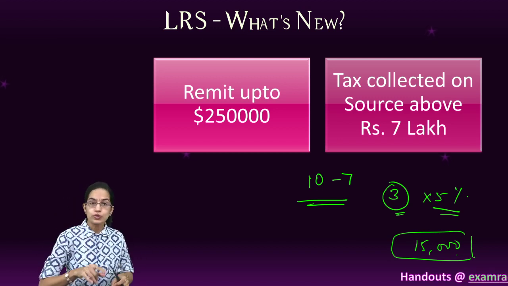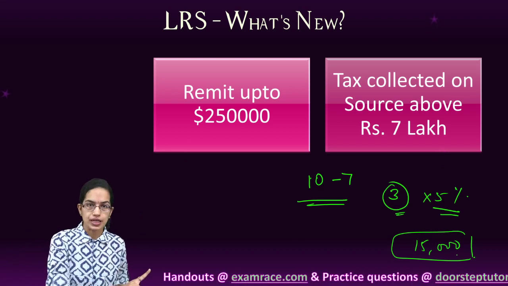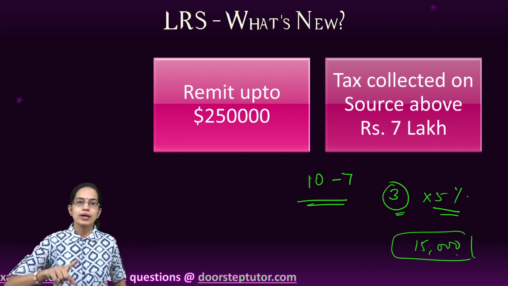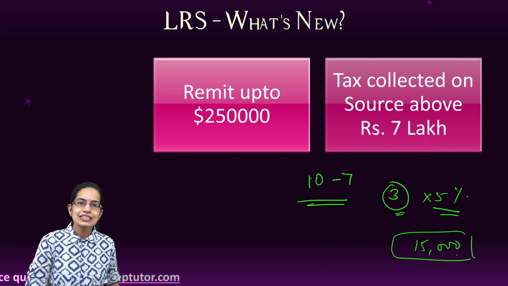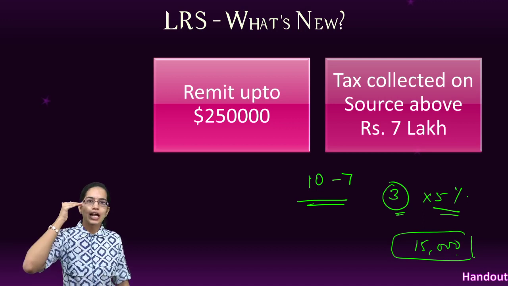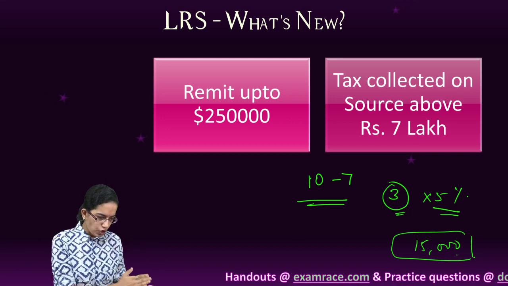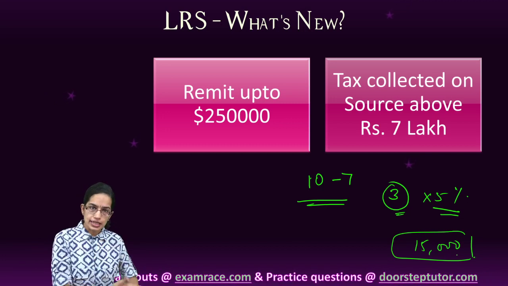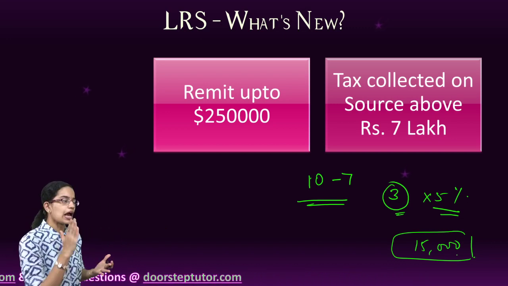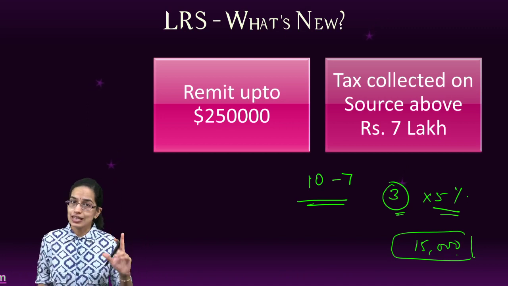So it is on the source. That means the payer has the liability to pay that tax, not the recipient. Again, very important: the one who is paying the remittance would be liable for the tax. To make it smoother, all PAN details are made mandatory. As we said, this is a legal procedure under the FEMA Act, the Foreign Exchange Management Act, which was brought in 1999, implemented in 2000, and is very important and applicable to both the current account transactions as well as the capital account transactions.